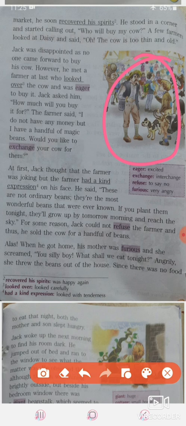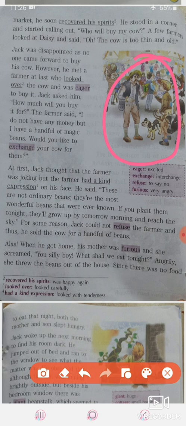So the farmer said to Jack that he was serious about this deal, and that these beans which he wanted to give in exchange for the cow are not ordinary beans. These are wonderful, magic beans, and you have never seen this type of beans in your life. If you plant them tonight, they will grow up by tomorrow morning and reach the sky. So what is the magic? If you sow the beans in the soil, they will grow by tomorrow, and on that very day they will reach the sky.